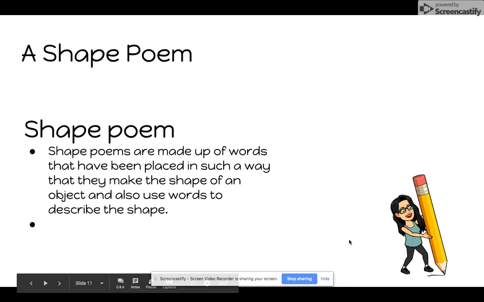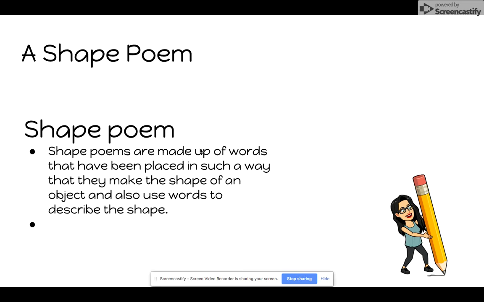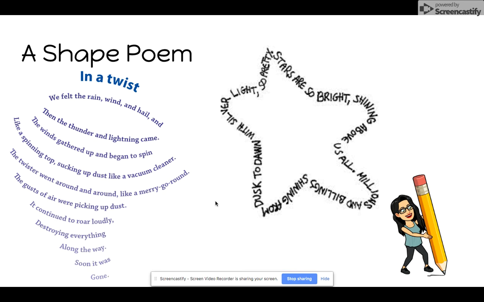Another version of poetry could be a shape poem. Shape poems are made up of words that have been placed in such a way that they make the shape of an object and also use words to describe the shape. Here's a couple of different examples of a shape poem.